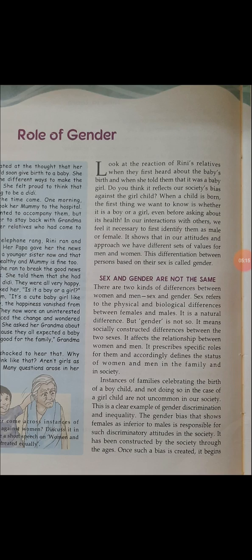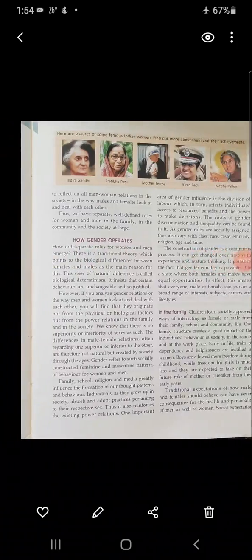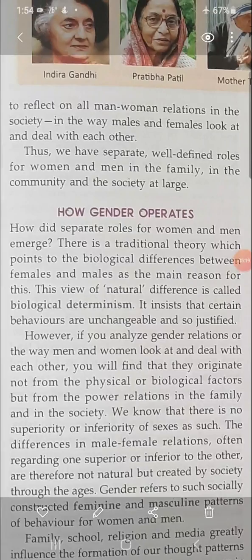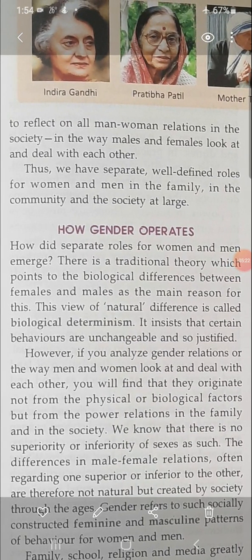Once such a bias is created, it begins to reflect on all men-women relations in the society, in the way males and females look at and deal with each other. Thus we have separate, well-defined roles for women and men in the family, in the community and in society at large. So there are differences between male and woman, and these differences have been given by society.